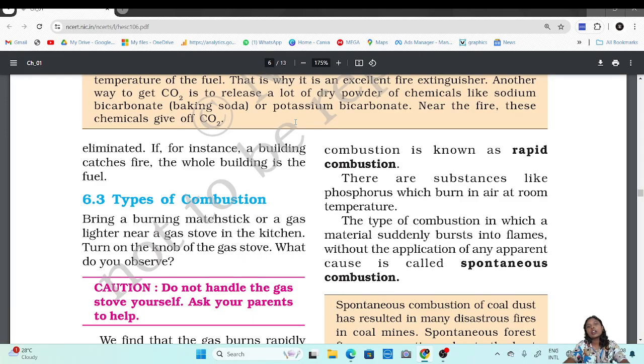When we spoke about fuel in the beginning, we said that any substance that is combustible is known as fuel. If the whole room is burning, the whole room is the fuel. So fuel is a larger aspect to look at. We have to focus on something smaller, like cutting down the supply of air, or reducing the heat or the ignition temperature.